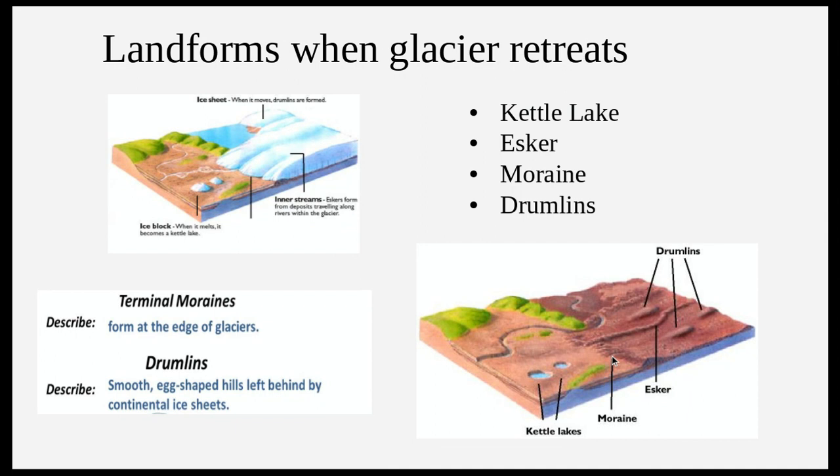Moraines come in different kinds. We're not going to go into detail of it. We just need you to understand and be able to identify a moraine if we give you a picture of one. Now, once the moraine is formed, let's say the glacier starts to advance and then eventually comes back down. If the moraine is there and the glacier comes down again, the new ice chips away at the mound of the moraine.